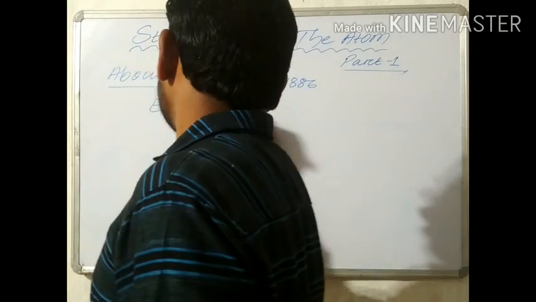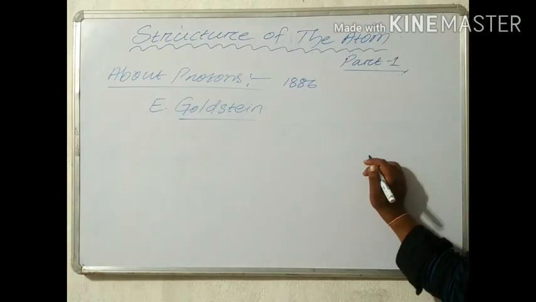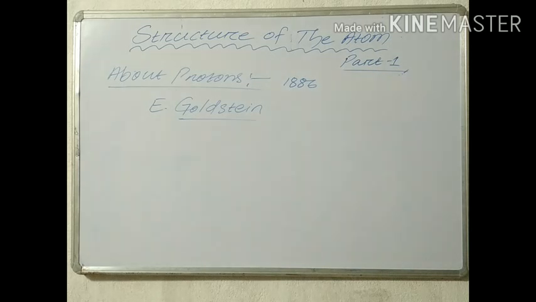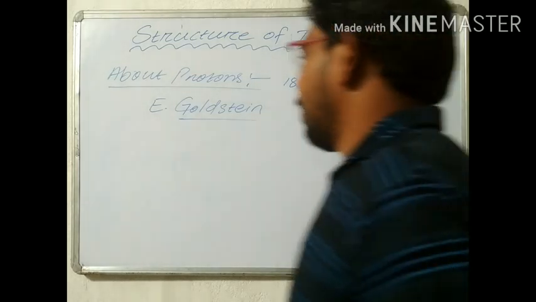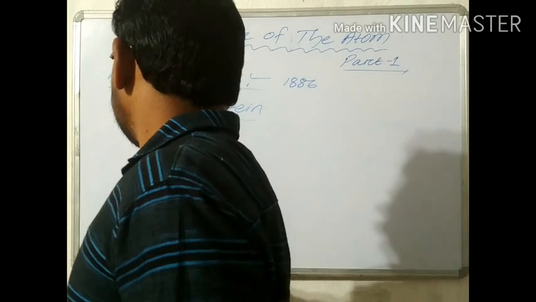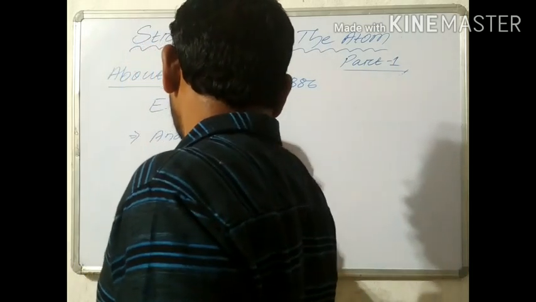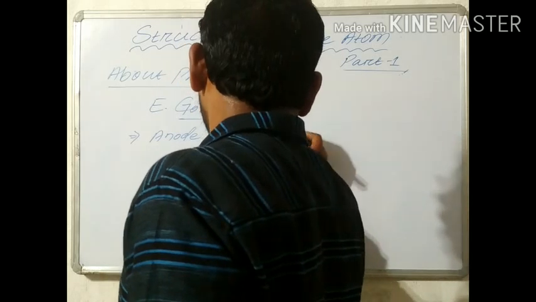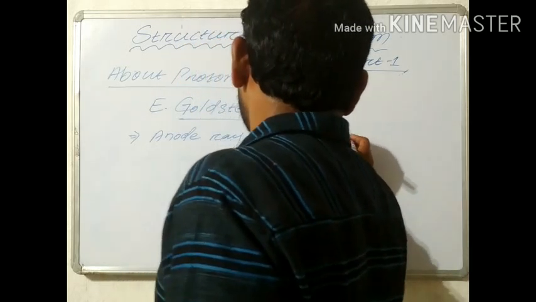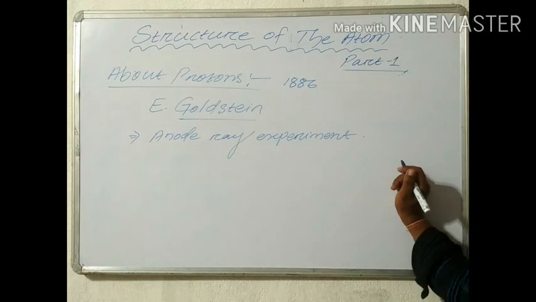The proton was discovered by E. Goldstein in the anode rays experiment, or in the anode ray discharge tube.